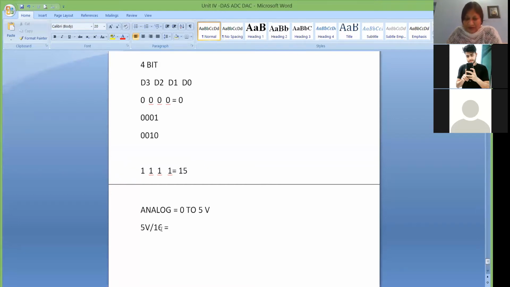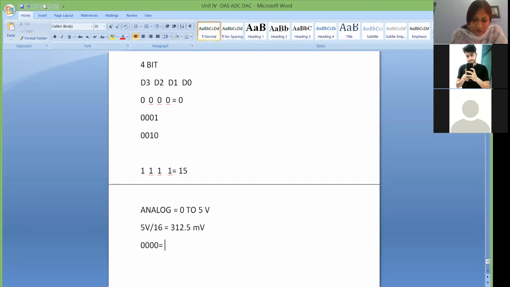So how much will be the one level? 5 divided by 16 is 0.3125 volt. That means 312.5 millivolt.